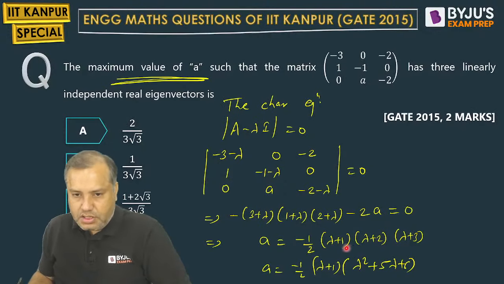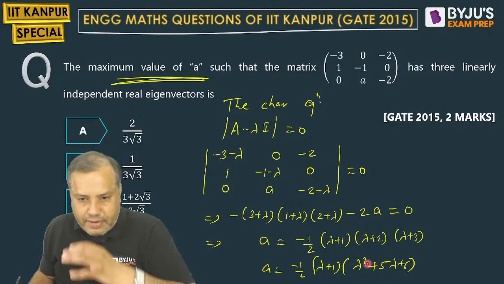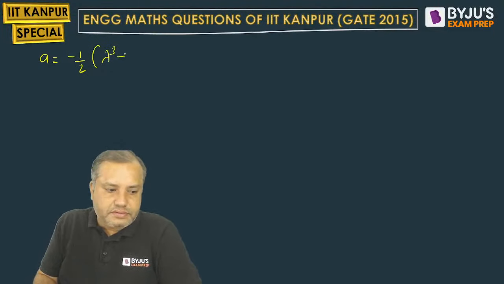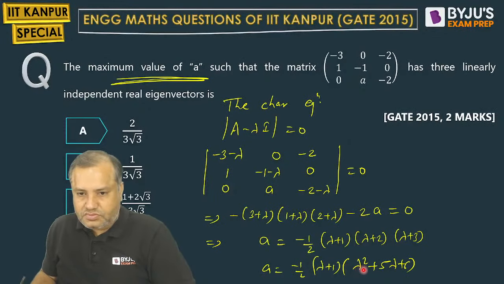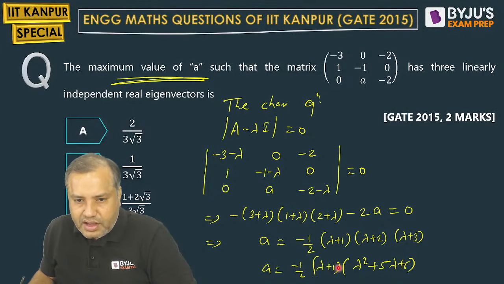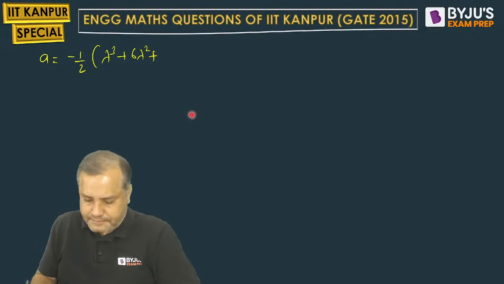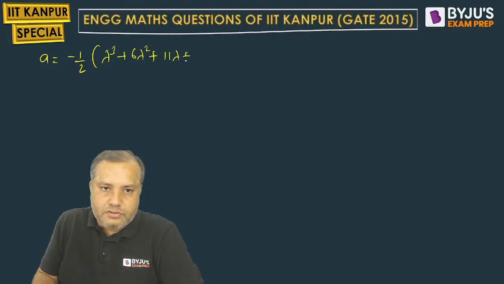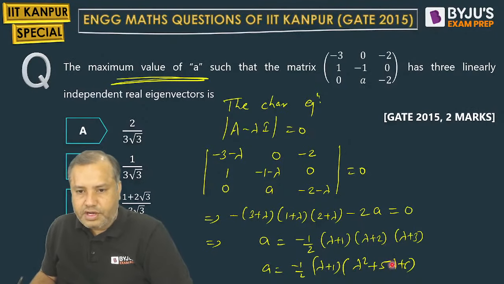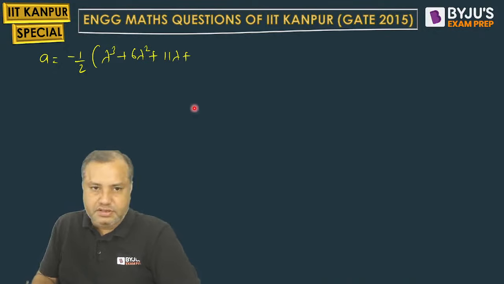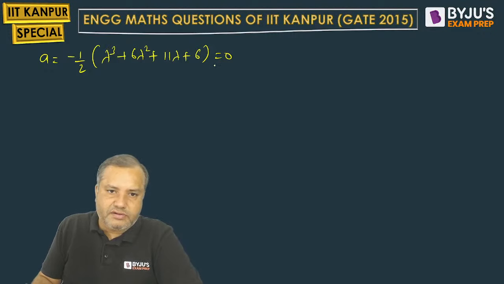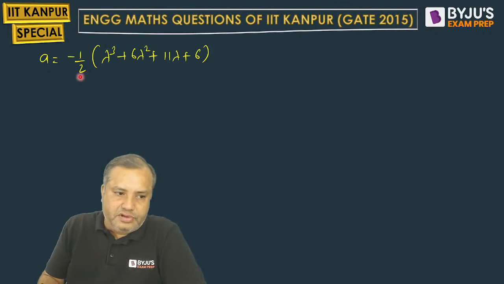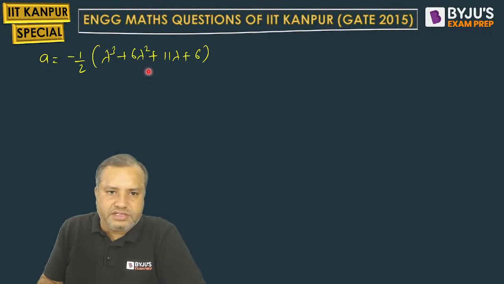lambda square: 1 lambda square and 5 lambda square will be 6 lambda square. Then what? Lambda terms. 6 lambda and 5 lambda, 11 lambda. Now the constant terms, 1 into 5, 1 into 6 will be 6. So this is our function. This is the value of A. And since you want to maximize the value of A, this is the function A